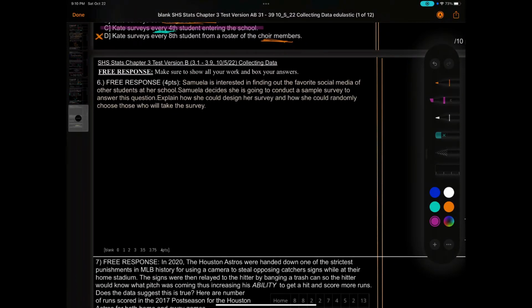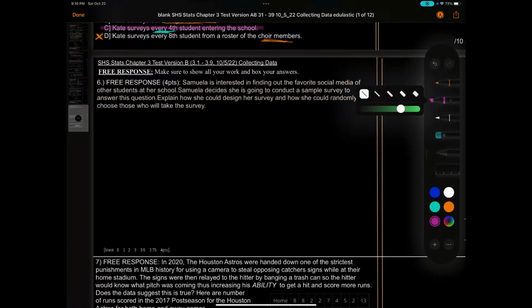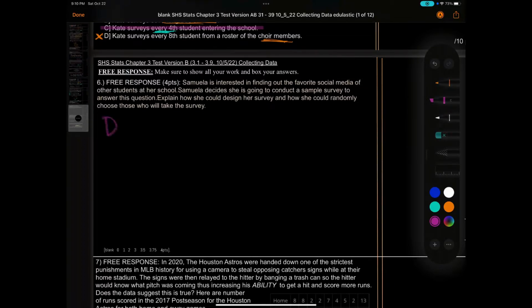Free response, number 6. Samuel is interested in finding out the favorite social media of other students at her school. Samuel decides she's going to conduct a sample survey to answer this question. Explain how she can design her survey and how she can randomly choose those who will take the survey. We've been using an acronym called DARE.